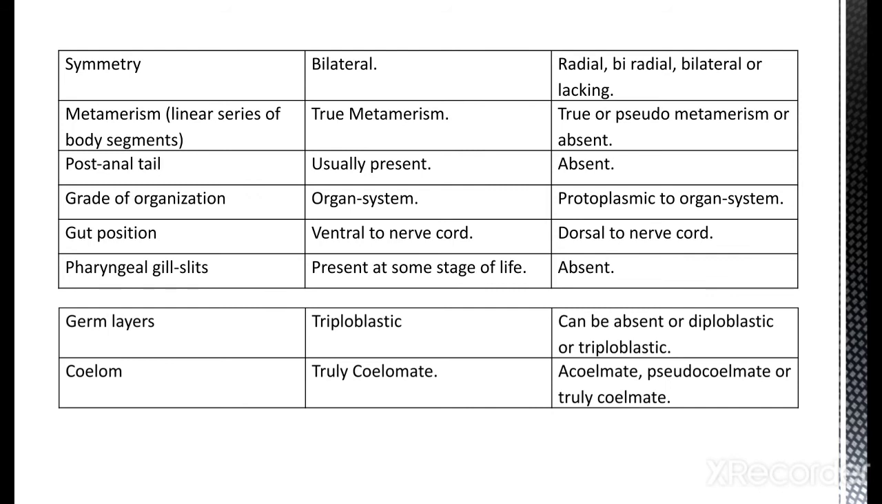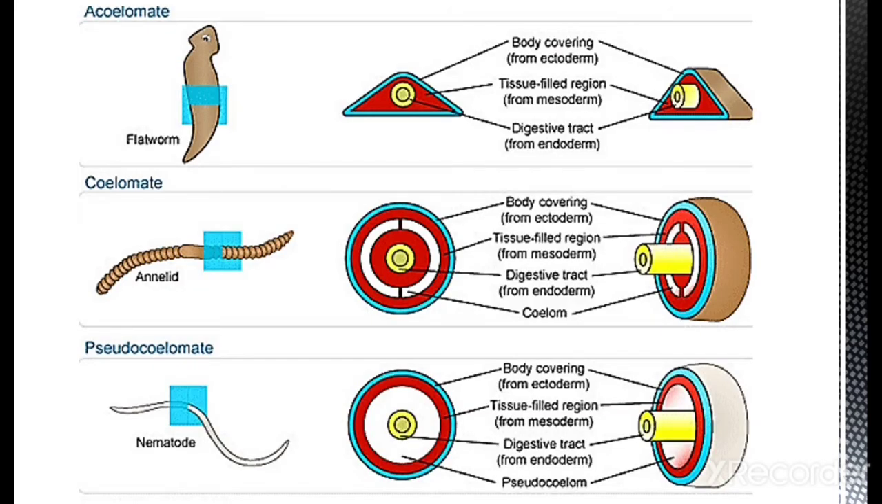Now come to the next important part, coelom. All chordates are true coelomate, meaning presence of a true coelom. While some non-chordates are acoelomate, some are pseudocoelomate and some are true coelomate. Now look at these 3 examples given here: flatworms, annelids and nematodes. These are all non-chordates. You can find all 3 conditions.